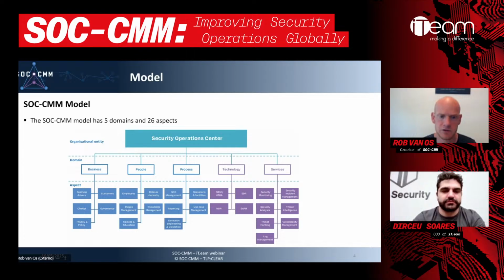The blue color represents the section where we evaluate only maturity within the SOC. The purple color is where we evaluate both maturity as well as capability. And also in the purple side, we get to choose what elements we want to include into our assessment. So not all SOCs have the same set of services.